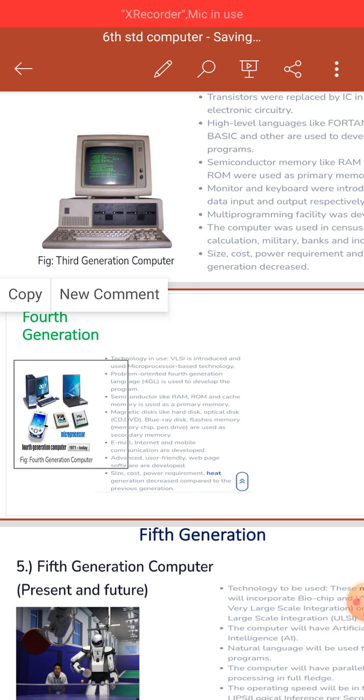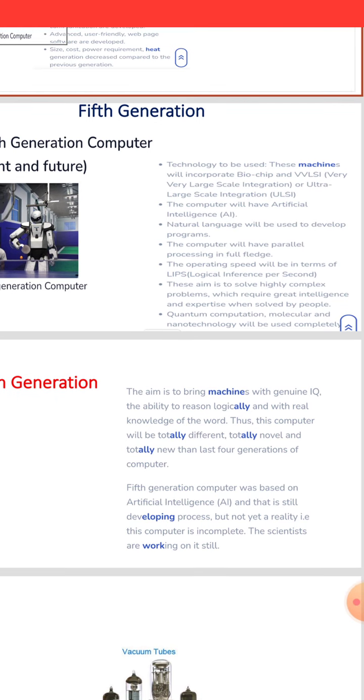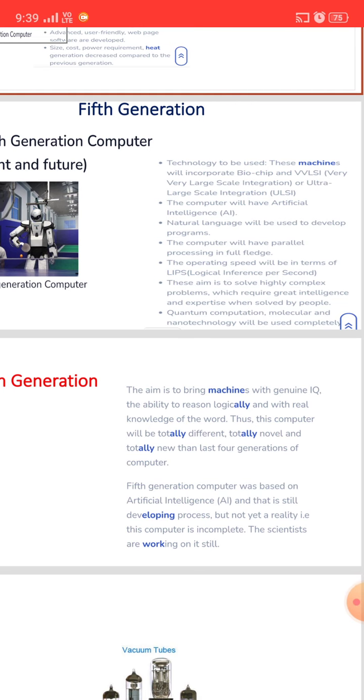Okay students, so fifth generation. Now we are in which generation of computers? Fifth generation. Okay students, do you understand? The fifth generation brings machines with genius IQ and the ability to reason logically.